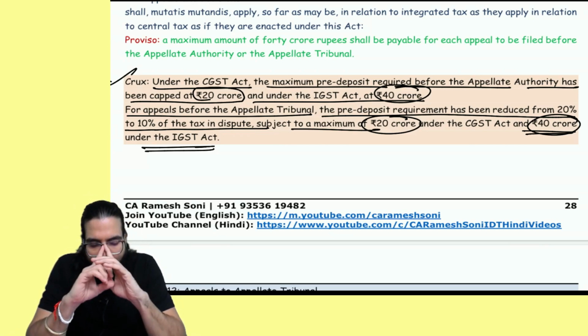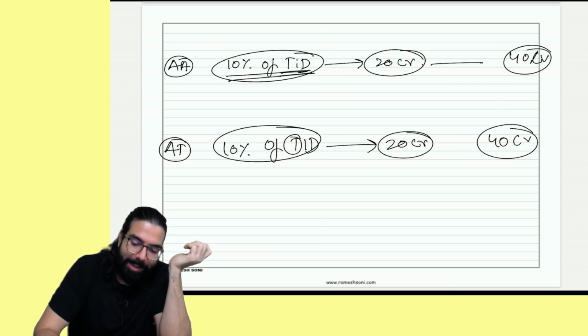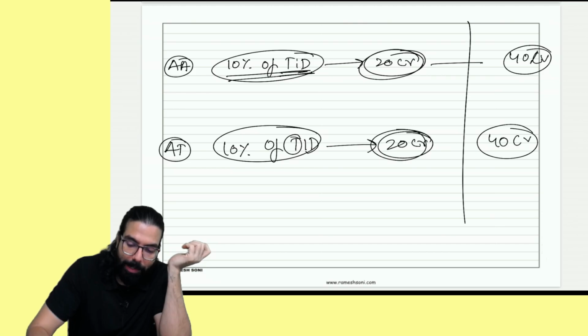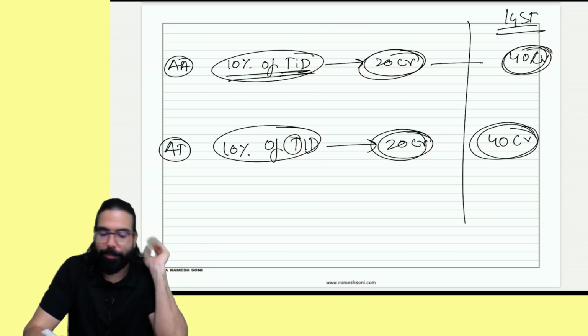Very, very important from the exam point of view. When you are going for appeal to the appellate authority, I'm again telling you, 10% of tax in dispute, maximum is 20 crore and 20 crore. And under the IGST Act, it is 40 crore rupees. Please be very careful. Done, sir.